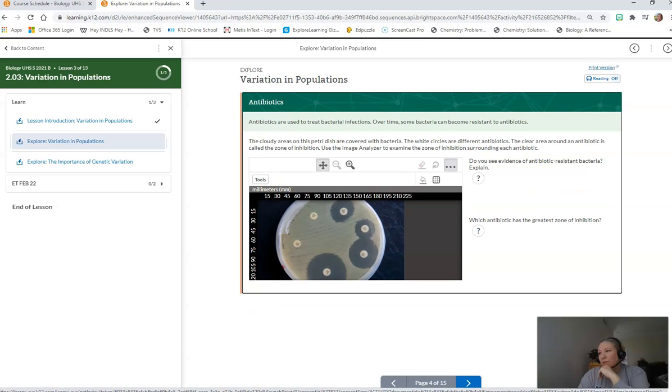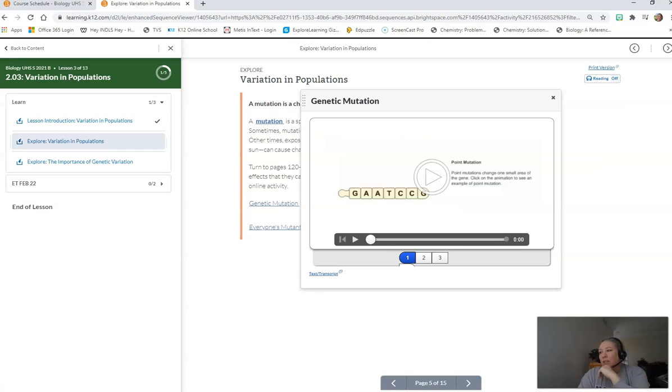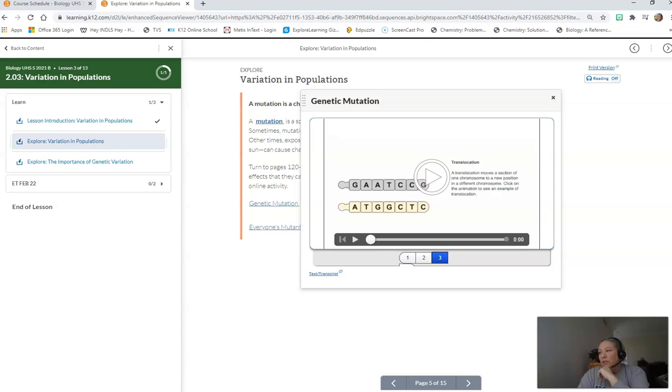But if you click on that first Explore section and you click through to page 5 and then click on genetic mutation, it shows you a quick list and demonstration of the different kinds of mutations. So you can click on point mutations and it'll show you what happens, deletions, and translocation. You just click the play button, wait a few seconds, and it will actually show you what happens to the gene sequence in those different types of mutations. But there are more than just those types of mutations, obviously.